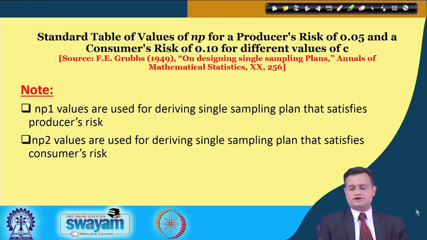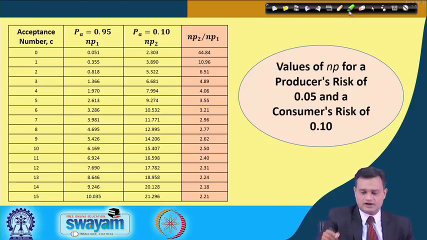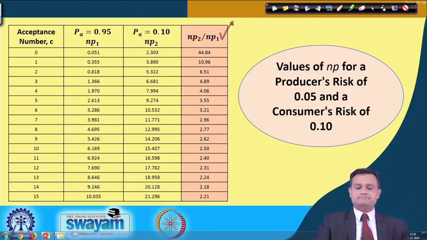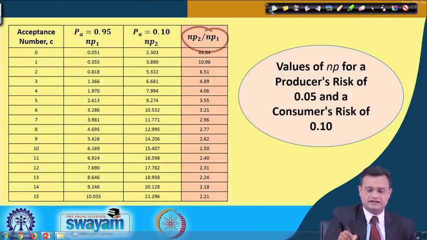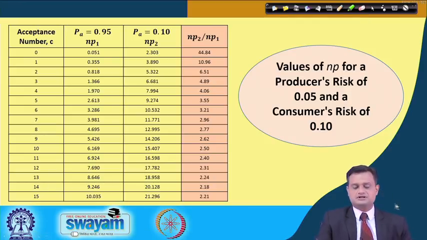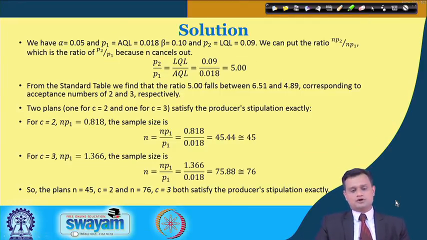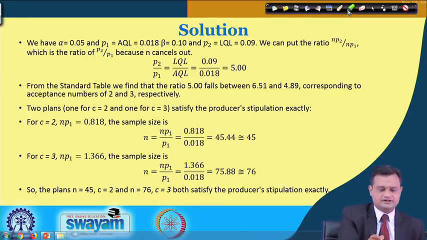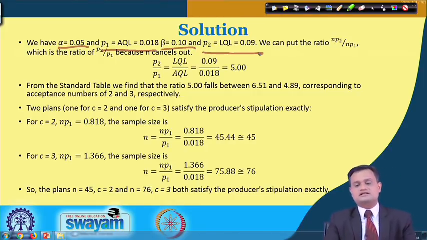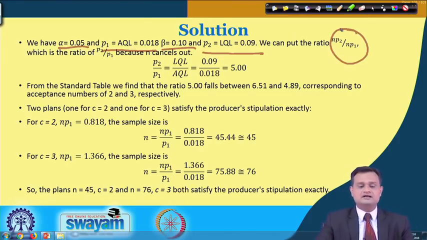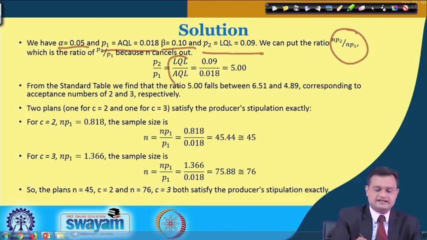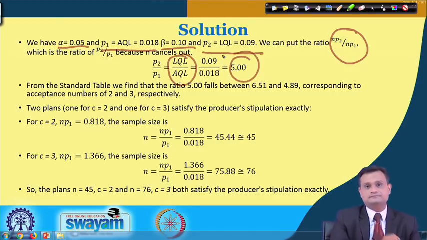So I will again use this particular table, and you can see that I have highlighted this last column in pink. I would be simultaneously using NP2 and NP1 in order to find a plan which satisfies my producer and consumer both. So just see what is the data given. You have alpha equal to 0.05, P1 is AQL 0.018, beta is 0.10, P2 LQL is 0.09, and we can find the ratio NP2 by NP1. So P2 by P1 is basically LQL by AQL, and this is 5.